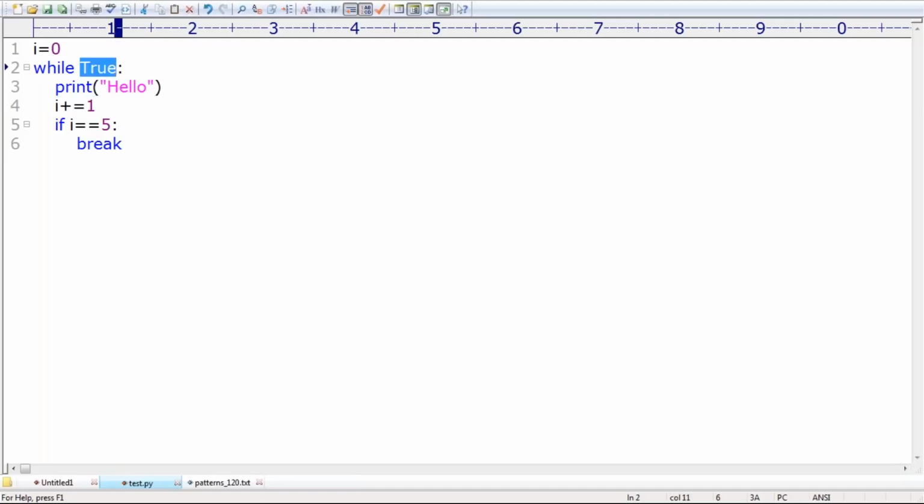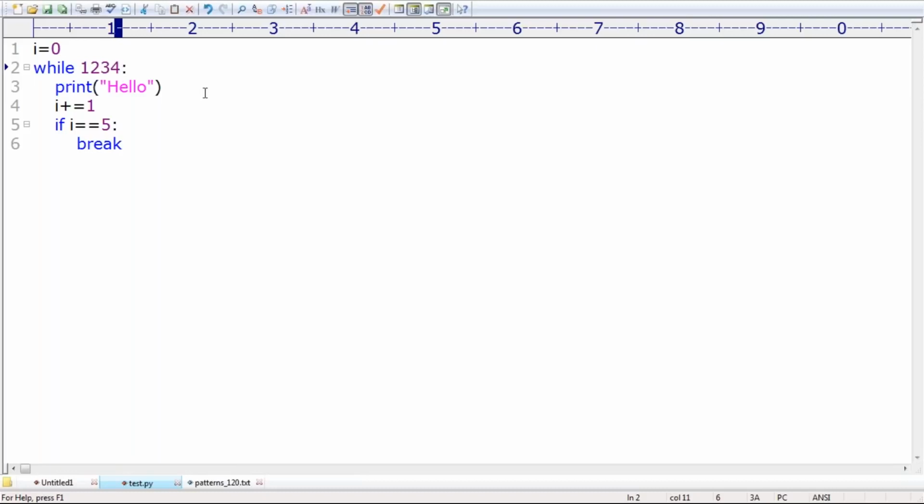Instead of true, can I take 1? Instead of false, can I take 0? Sir, is it possible or not? One student is asking the doubt. No problem. Instead of true, you can take 1, and instead of false, you can take 0. It is acceptable. But in Java, the compiler will give an error. Boolean values are always true or false only. 0 and 1 are not acceptable in Java, but luckily in Python, yes, it is acceptable.